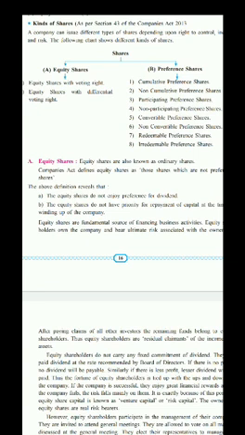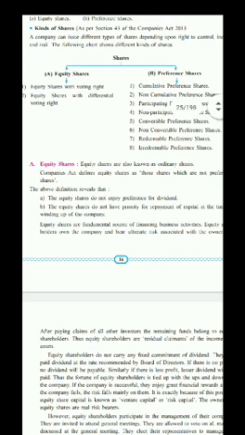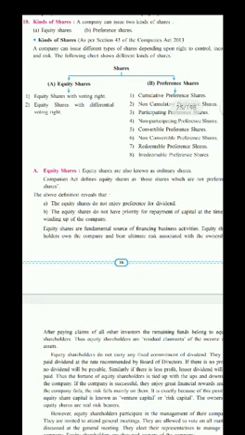From that, preference shares came into existence. Therefore, Companies Act says that the shares which are not given priority or preference in something, those shares are equity shares. Now, in which situation does a company give priority to one type and not to the other type?